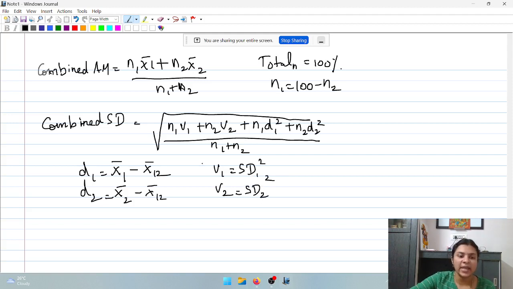Okay, so in this case I need to find out combined arithmetic mean, find the difference between the given arithmetic mean and combined arithmetic mean and take the square for d1 and d2. Okay, these are the two combined measures that can be tested. Frequent testing is going to be on combined arithmetic mean questions. Right? So this summarizes your formulae and concepts on measures of central tendency and dispersion.